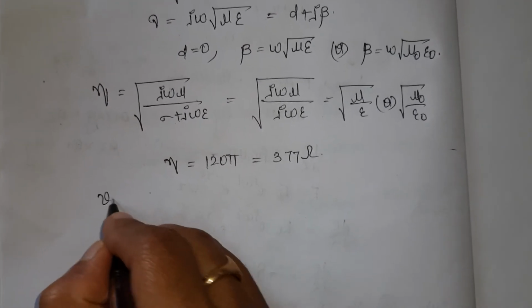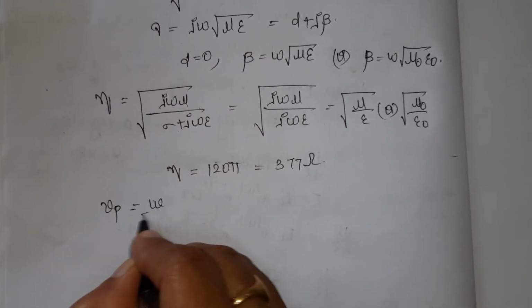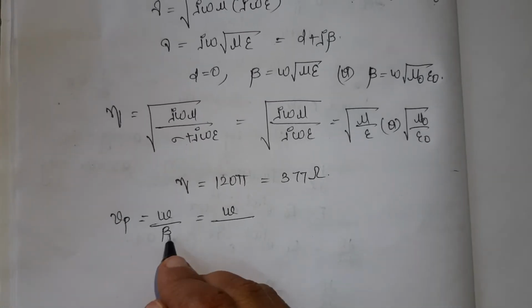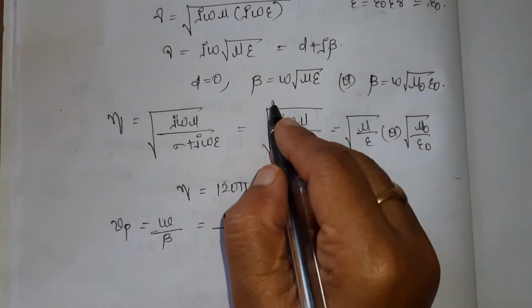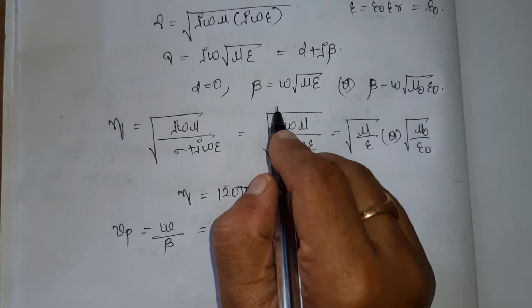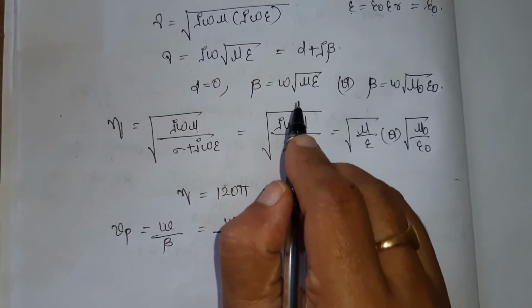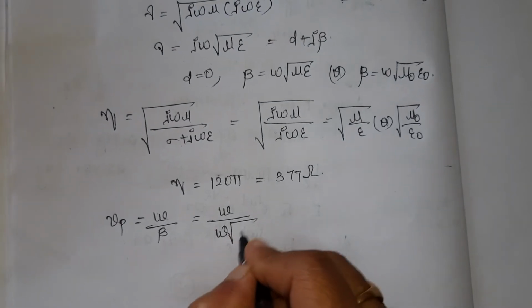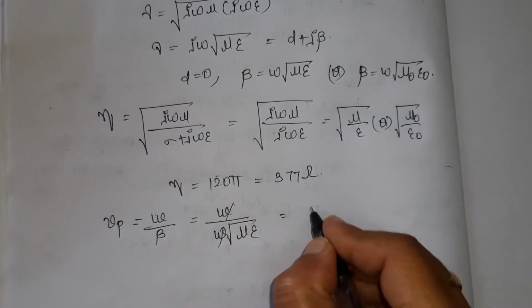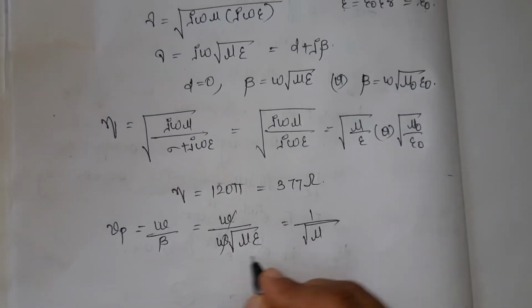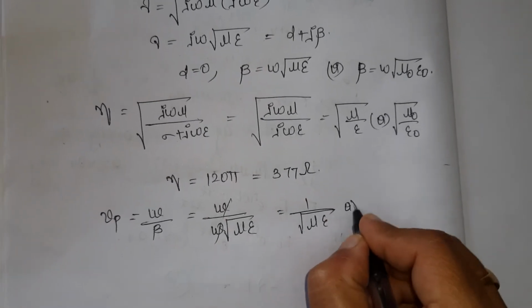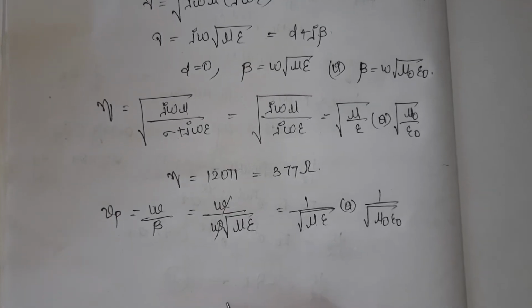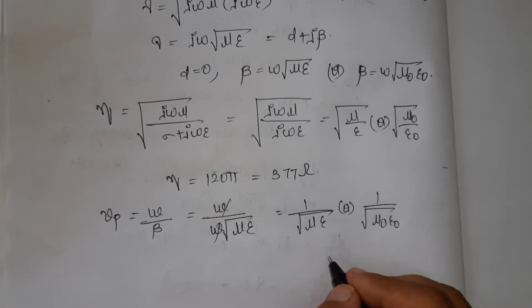And what is phase velocity? Vp is equal to omega by beta. For an electromagnetic wave propagating in free space, beta is omega into the square root of mu naught epsilon naught. So I have 1 by the square root of mu naught epsilon naught.